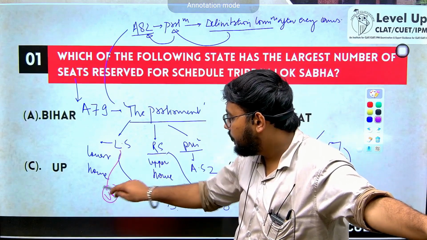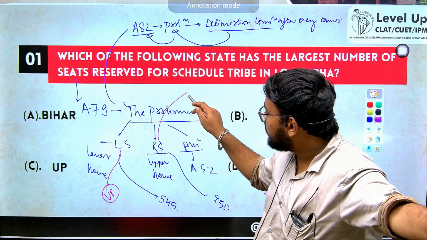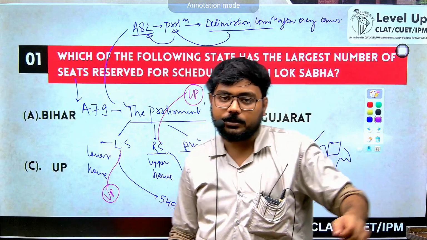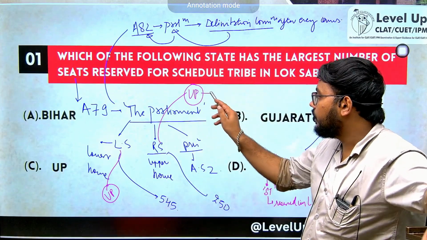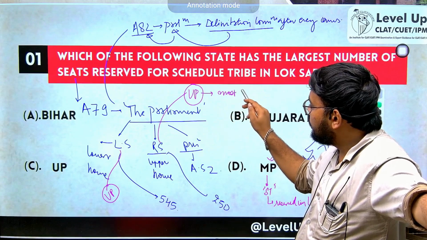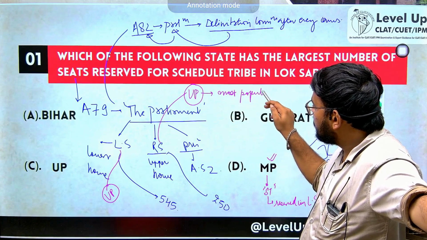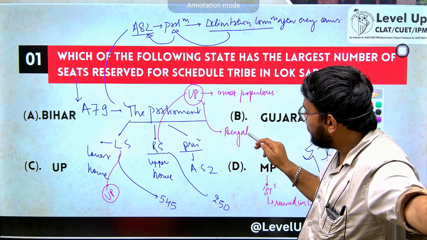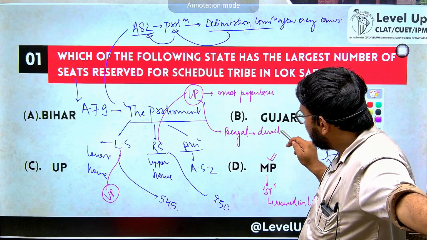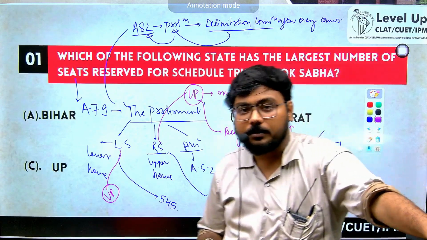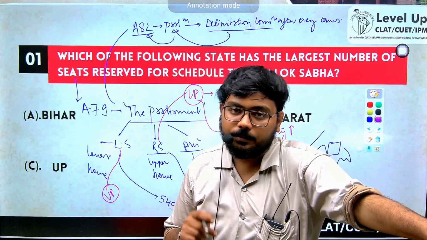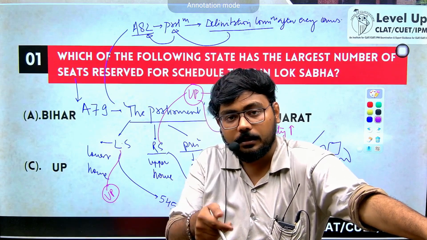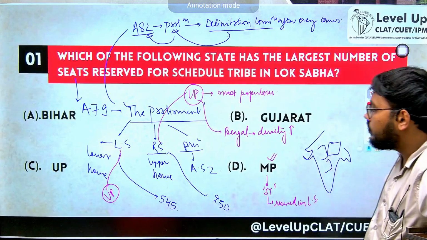In Lok Sabha, UP has the highest number of seats, and in the Rajya Sabha also UP has the highest number of seats, obviously because of the population, right? UP is the most populous state of India. Density wise, Bengal is the highest. Density means where are there more people per square foot? There are more people per square foot in Bengal, not in UP. Total population wise, UP is the highest. That is why UP has the highest number of representation both in the Lok Sabha and the Rajya Sabha. So that is that. We'll move on to the next question now.